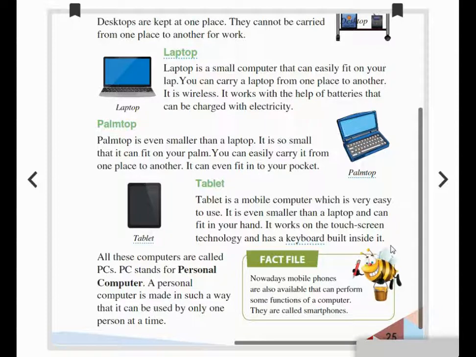So nowadays we are using the computer in the mobile phone. Wherever we go, we can carry it. MS Word also you can work in that nowadays, and also painting and drawing, more than that we are using in the smartphone. Okay, yes.